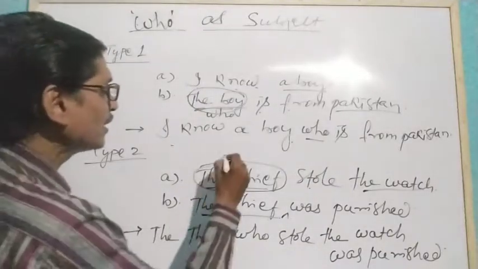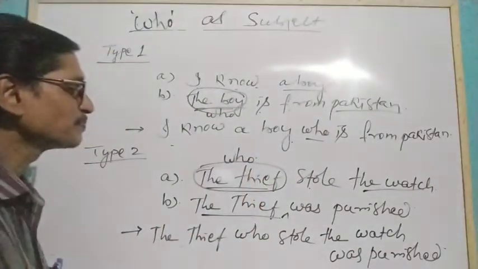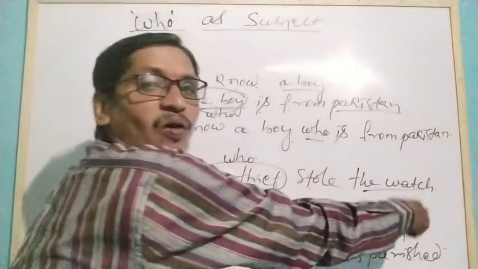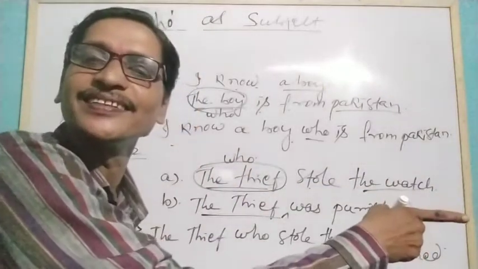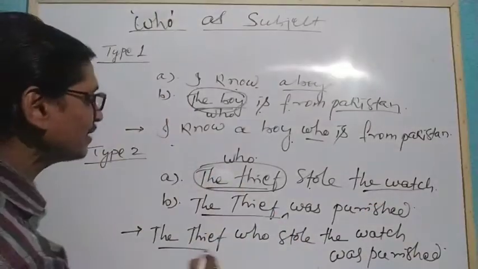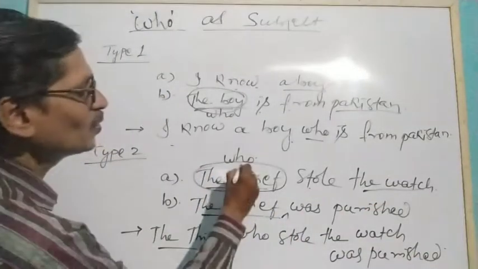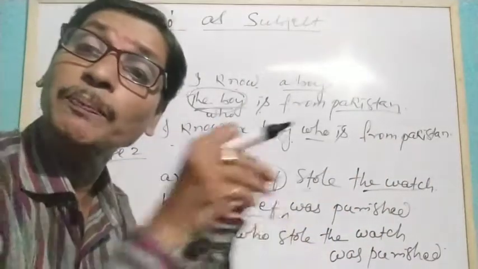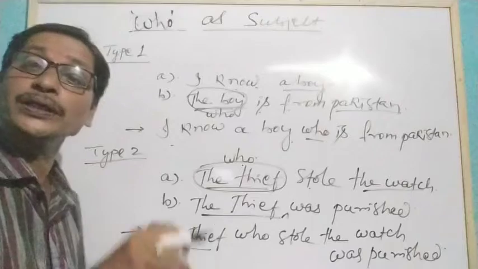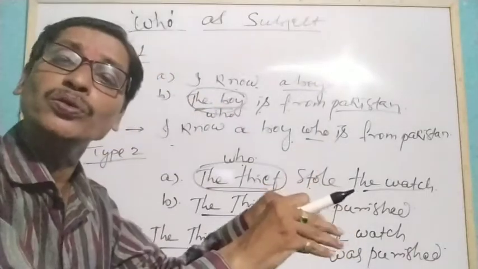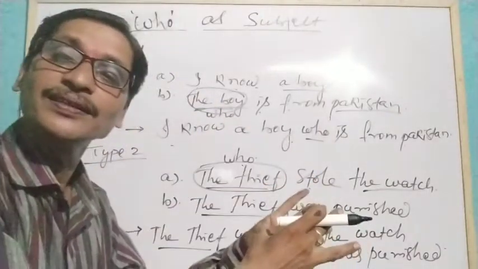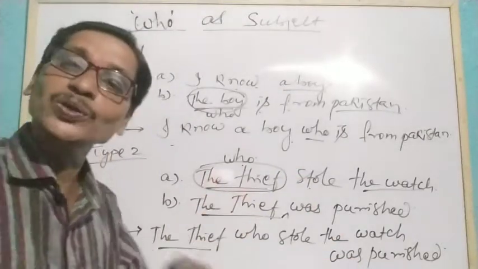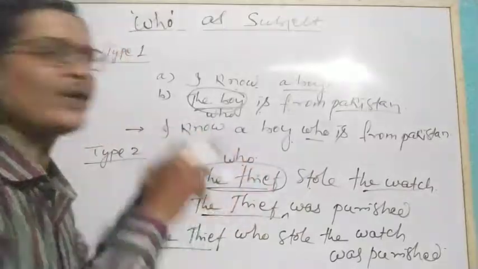So what will we do? In place of this we can use who. The thief who stole the watch was punished. Understand? The thief who stole the watch, that means it is giving more information about the particular thief. So the thief who stole the watch was punished.